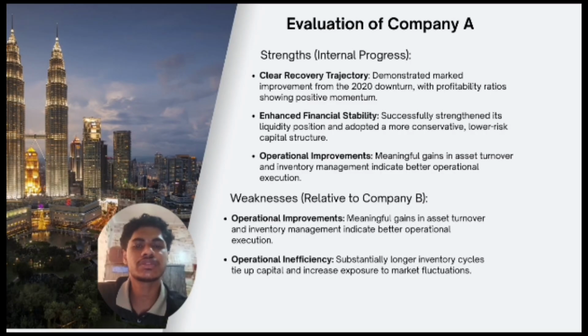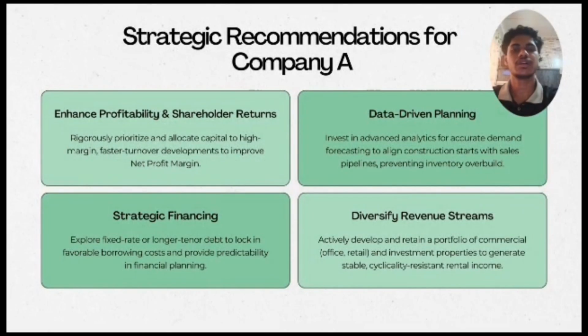However, compared to Company B, there are still some weaknesses. Despite the improvements, Company A continues to face operational inefficiencies, especially in terms of a longer inventory cycle. These longer inventory periods tie up capital and increase exposure to market fluctuation. In summary, although Company A has made strong internal progress, its overall efficiency and competitiveness remain lower when compared to Company B.